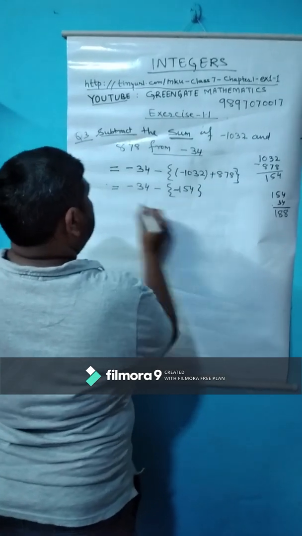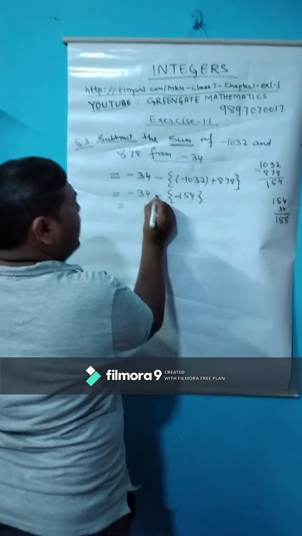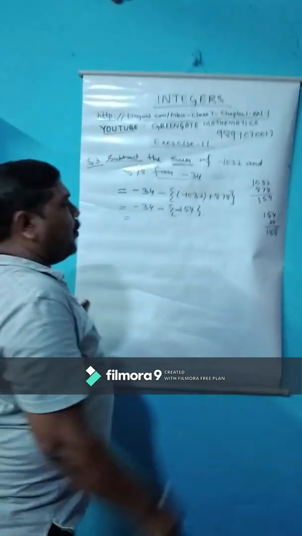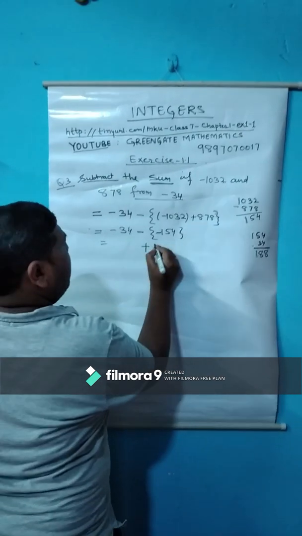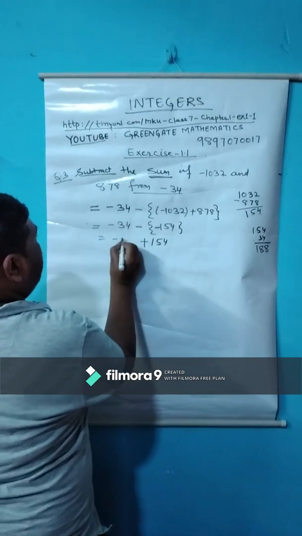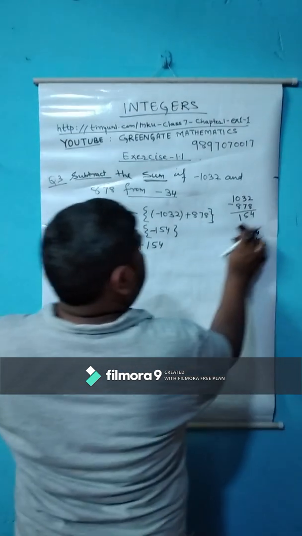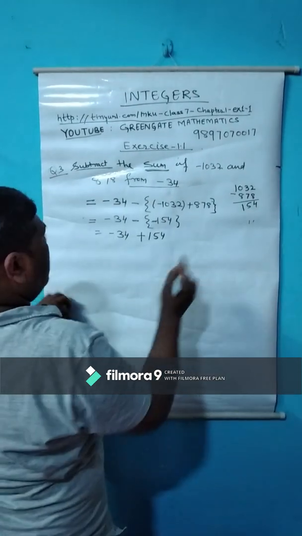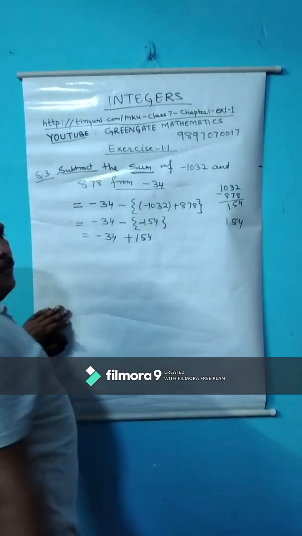Understand? So children, now both are negative, but here is a negative sign. So what? Negative into negative, it will be positive. Positive 154 and this one is 34. Children, now 154, one is positive, one is negative.